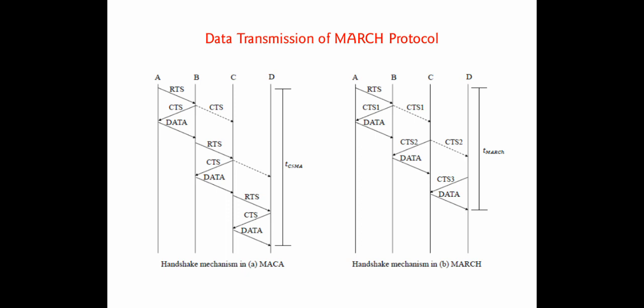Now here the question is, how do nodes C and D know the status of B? That is, how does C know whether B has received the data from A or not? Similarly, how does node D know about the data transmission of C, whether the data is available at C or not? For that, for the first time, B sends CTS packet 1 to A. At the same time, the same CTS packet is also heard by node C.